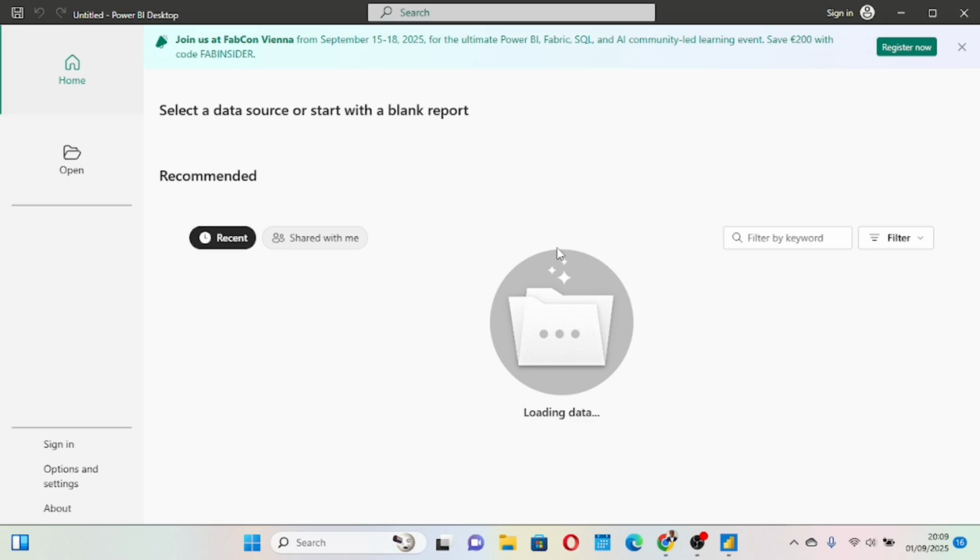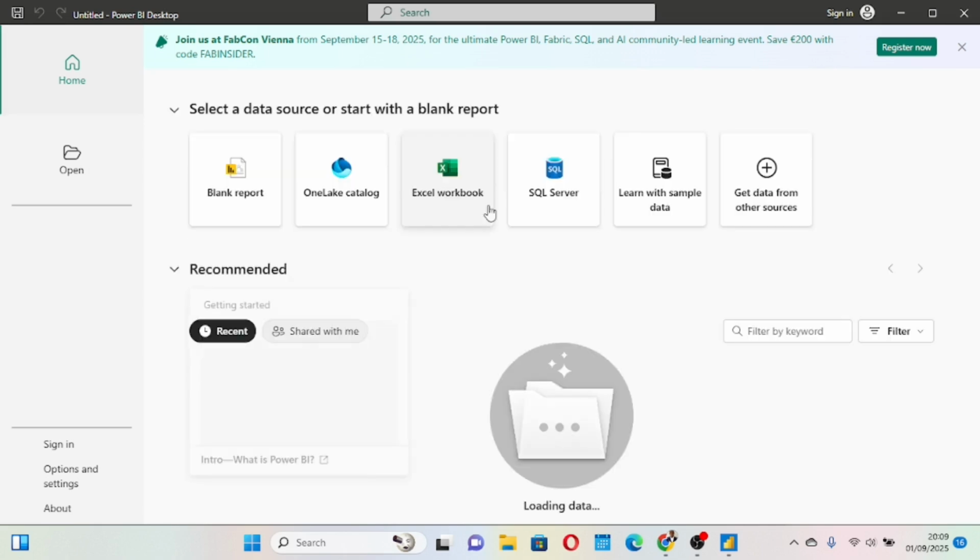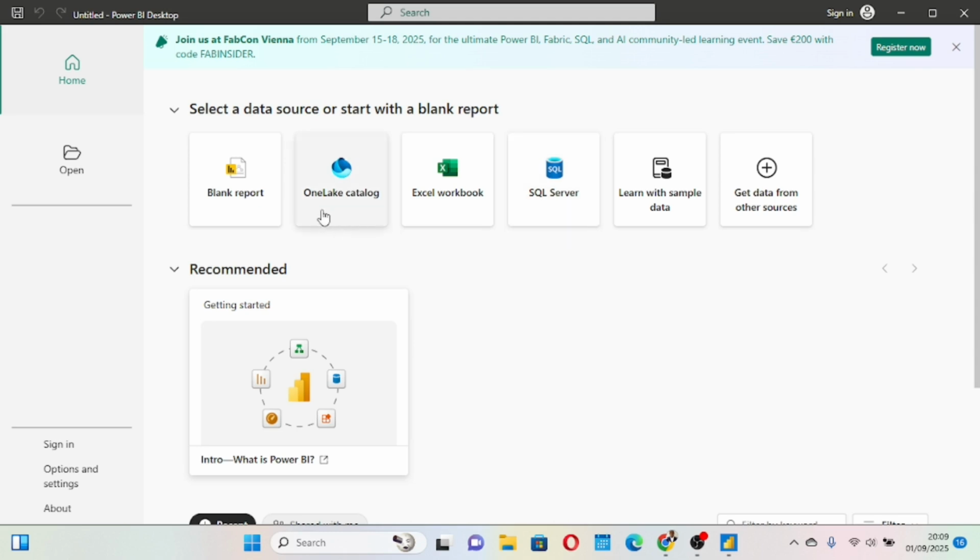Okay, so this is our Power BI. Okay, it is still launching. So here, this is a blank report. We can click here and it takes us to the report view. Here, this is the Excel workbook. We can get data from here. And here we can get sample data. We'll be looking at this data.